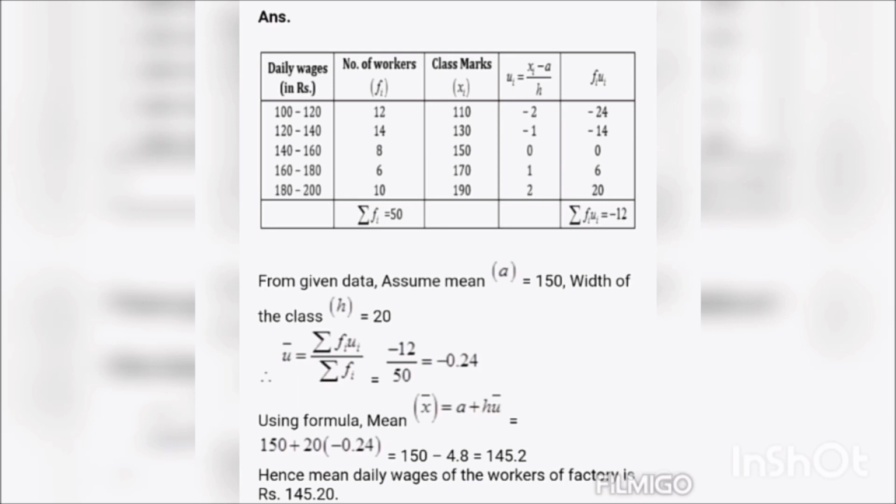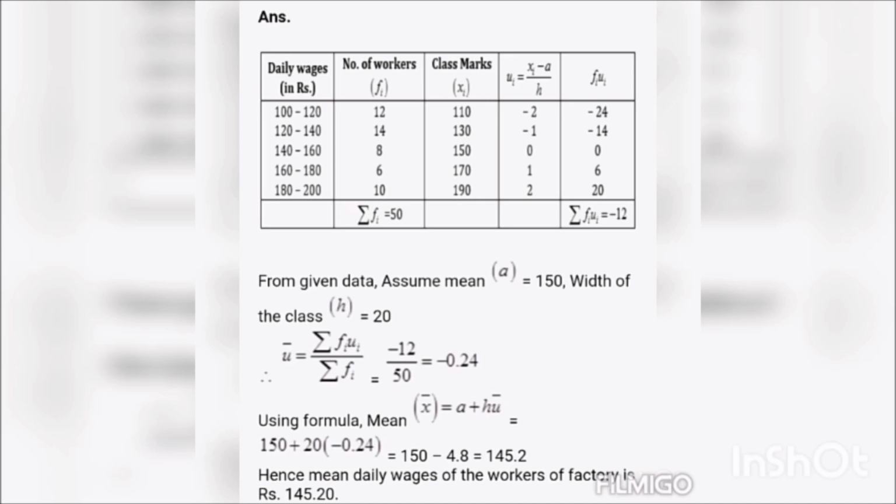The class mark, xi, is the upper limit plus the lower limit divided by 2. 100 plus 120 divided by 2 is equal to 110 and so on. The ui is equal to xi minus a divided by h. h is the height of the class interval, which is 20. xi is the class mark and a is the assumed mean, which is 150. fi ui is the multiplication of frequency and ui, which is minus 24, minus 14 and so on. Sigma fi ui is the addition of all the fi ui, which is equal to minus 12.